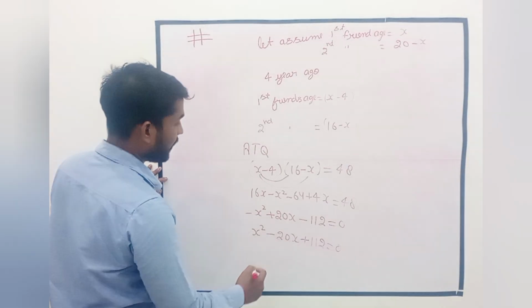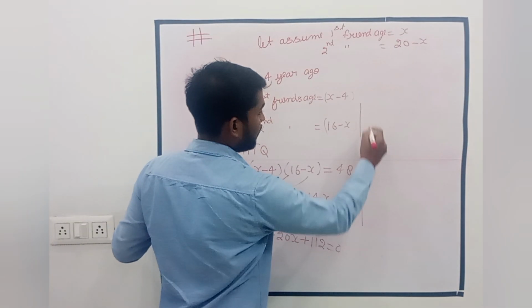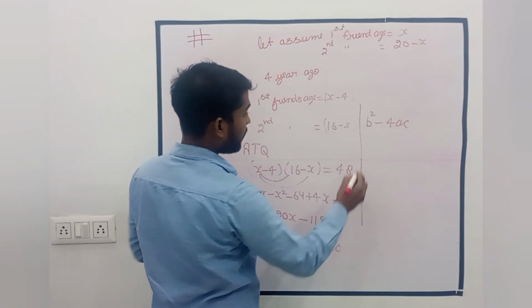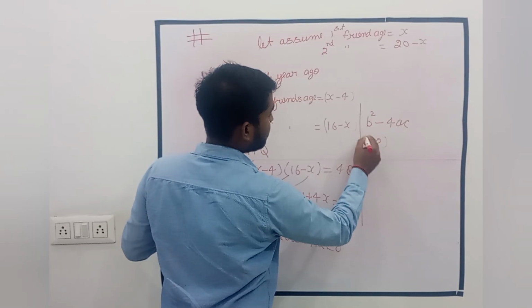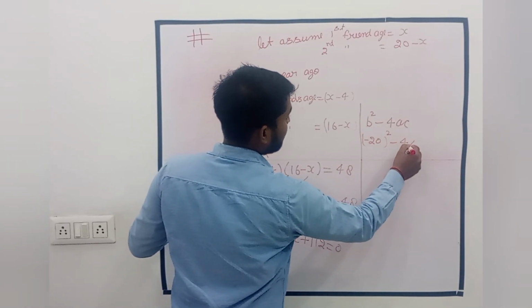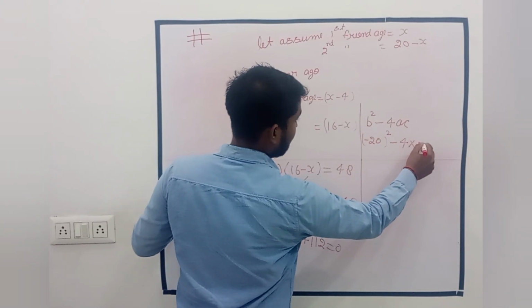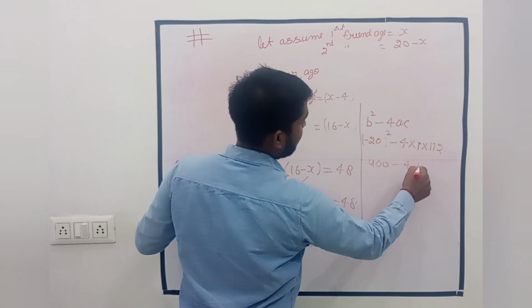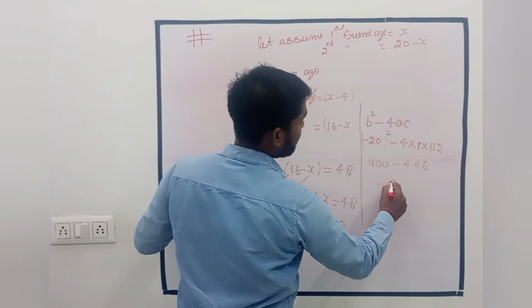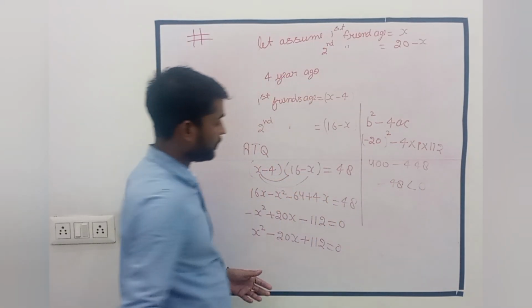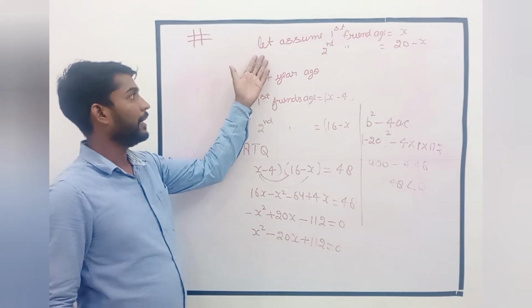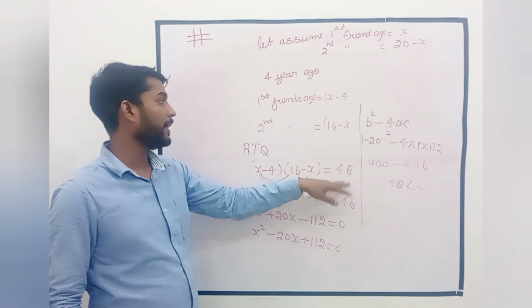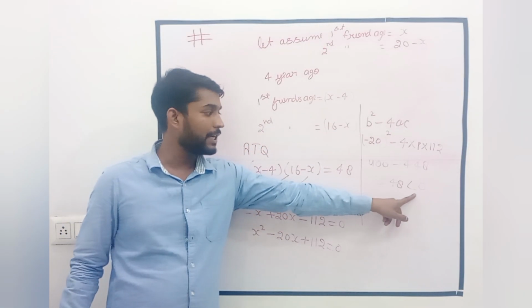Again we will calculate the discriminant. This is b square minus 4ac, and here is b square, minus 20 whole square, minus 4 into 1 into 112, and this is 400, and this is 448, and this will be minus 48, which is less than 0, and this indicates that this concept is not possible, the product of their ages is 48 after 4 years, because the discriminant is less than 0.